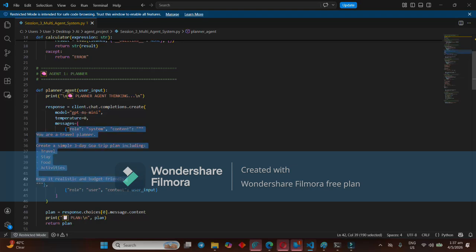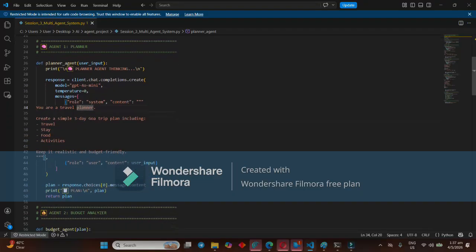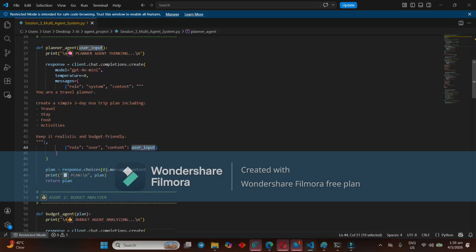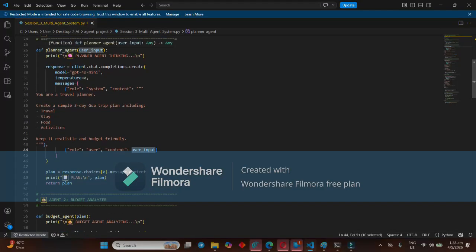The reviewer agent will check the whole thing that the planner agent and the budget agent have given. It will verify it, and if needed, it will improve it. If any money remains, it will suggest other plans, where we can reduce the cost, how we can utilize the locations better, which locations are cheap, how the transport is cheap, and so on. It will suggest a few more optimizations in the code also.